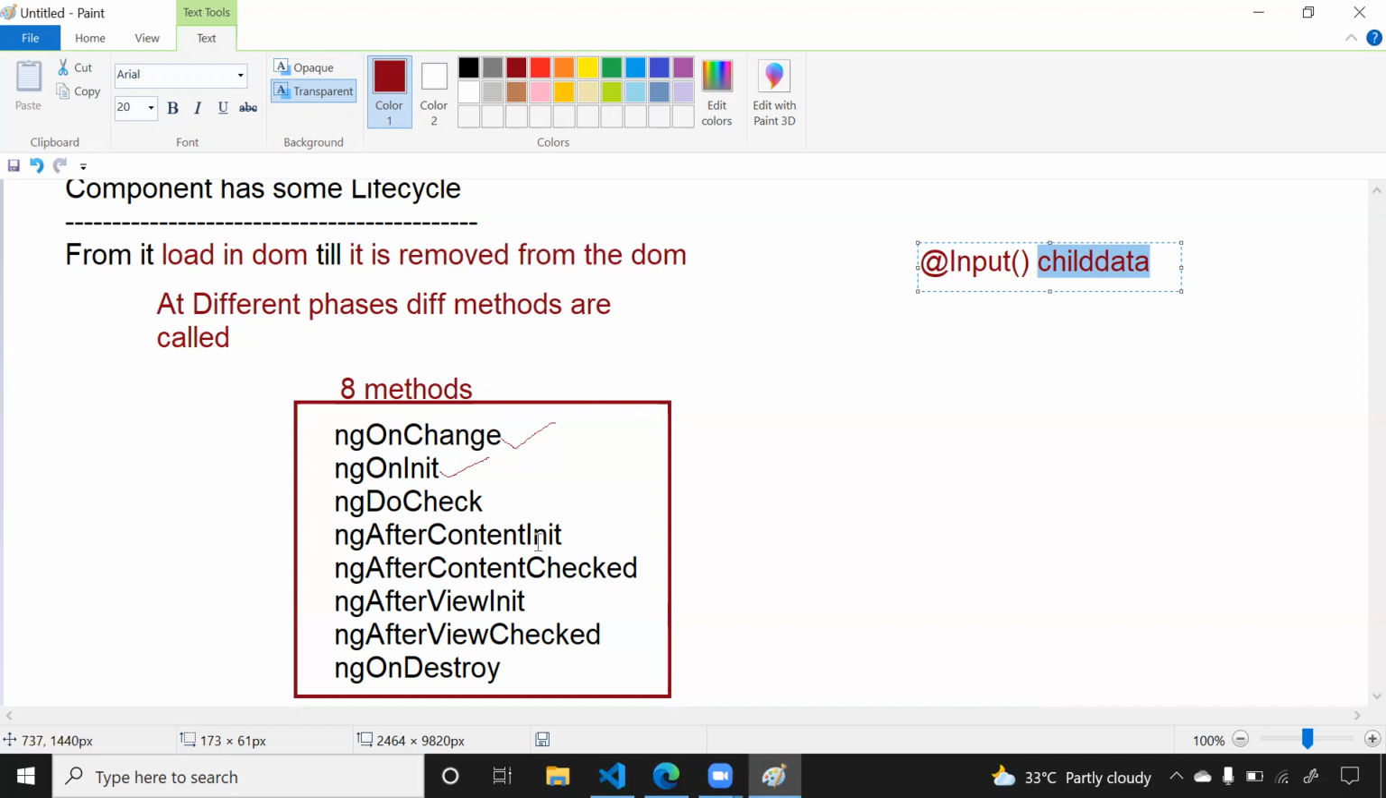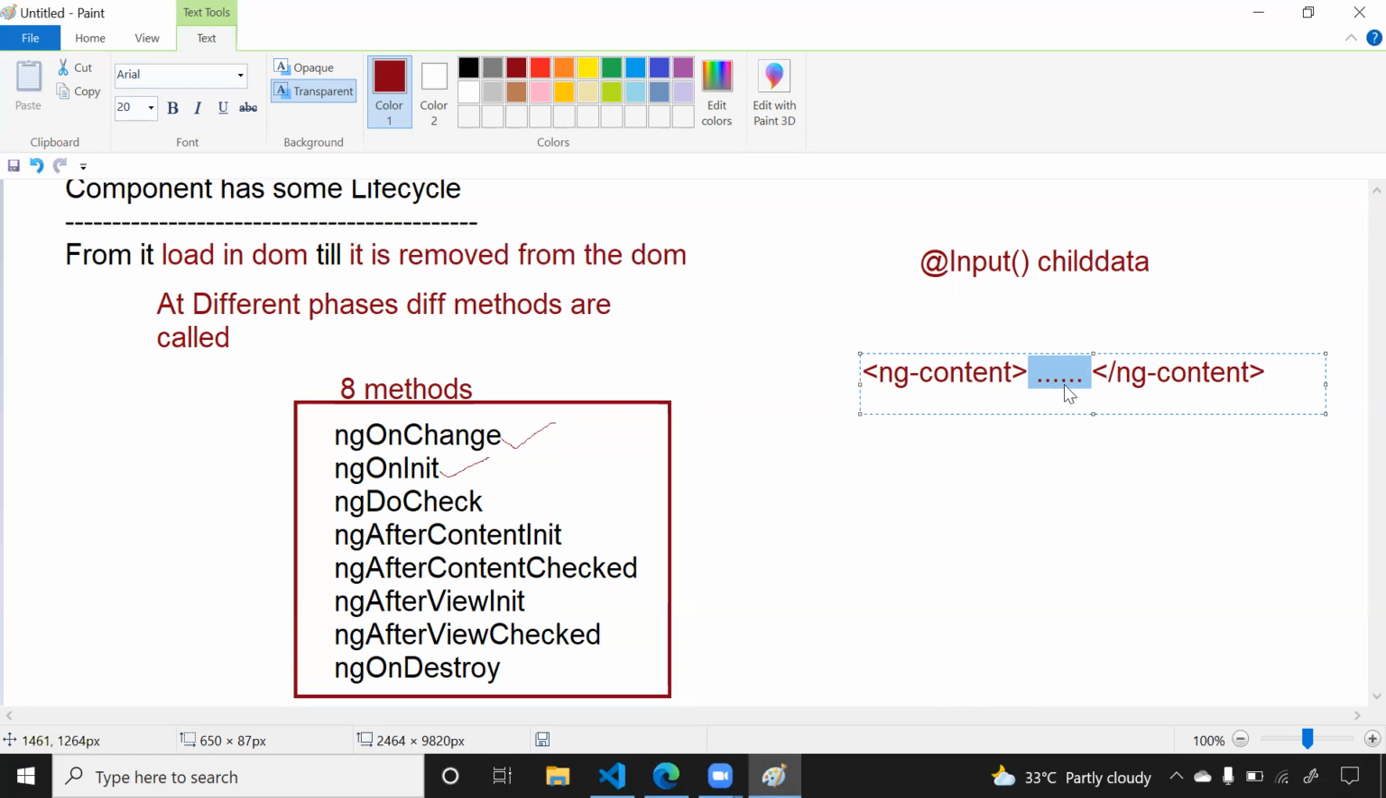Okay, ngAfterContentInit. So this particular method is called the first time whenever you are going to load any data in ng-content. Now what is this ng-content selector? I will let you know. Remember, whenever any content is loaded inside this ng-content, the first time a content is loaded inside this ng-content, that time ngAfterContentInit is called.